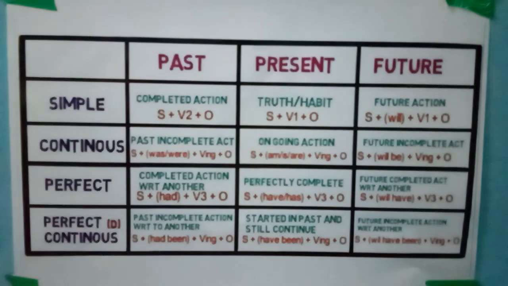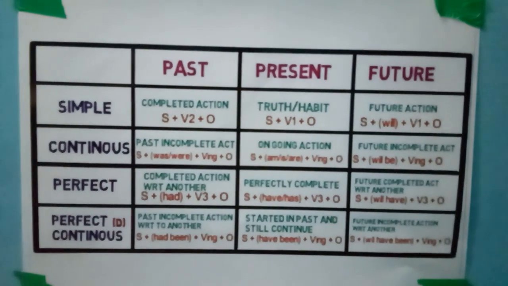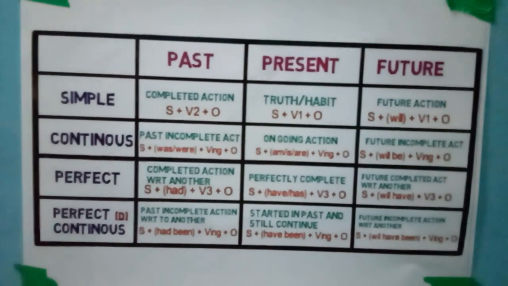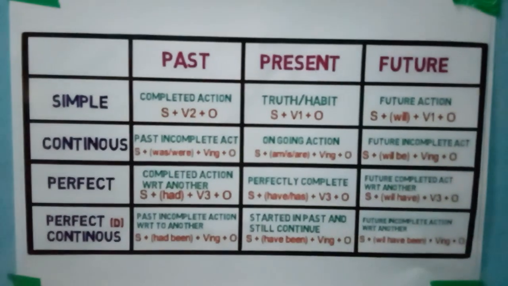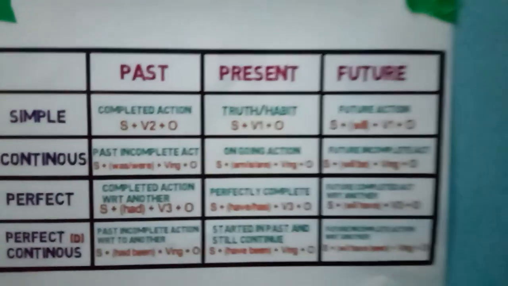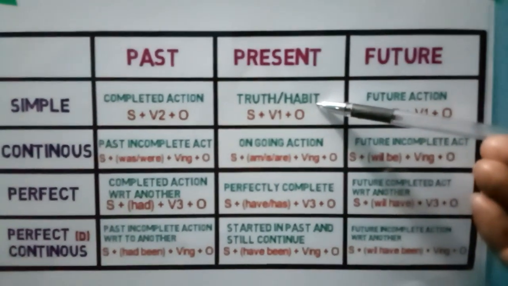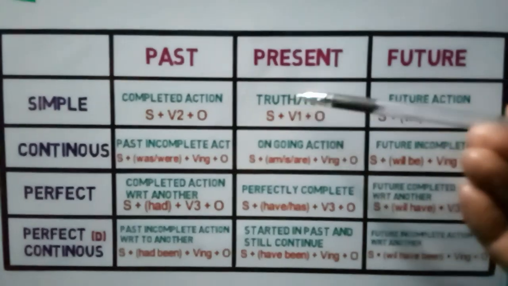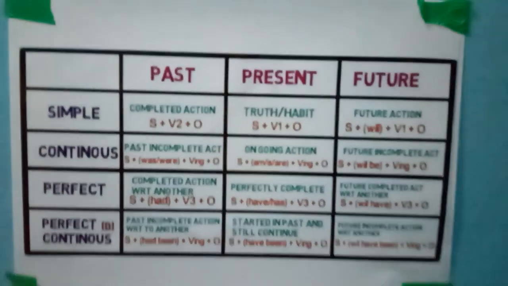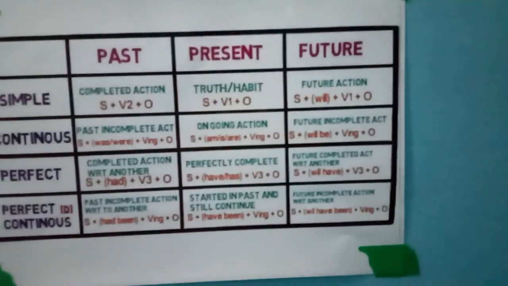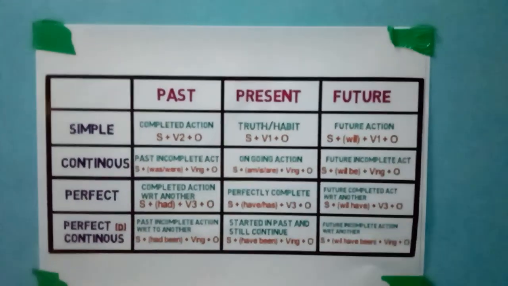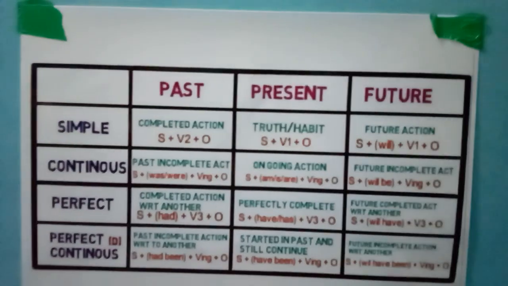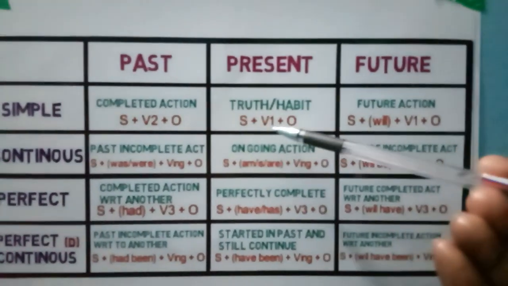What is present tense? Present tense is when some action is happening at the present time. All right, and it signifies habit and truth. As I have mentioned in this box, you can see here in the present tense, truth and habit. If you're talking about any truth or any habit, that is called present tense. And I have also given the sentence structure over here: subject plus verb first form plus object.